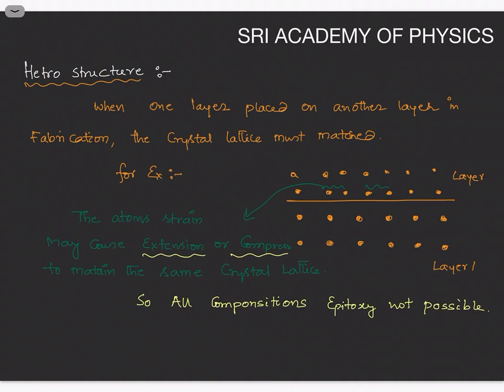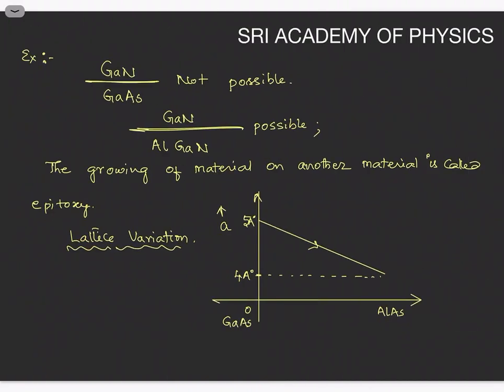It completely comes under high material science concepts. Now, gallium arsenide as one layer and the second layer is gallium nitride. This is not possible. In this case, the lattice matching does not exist. Aluminum gallium nitride placed on gallium nitride is possible. In this case, the lattice matching exists. So the growing of a material on another material is called epitaxy.